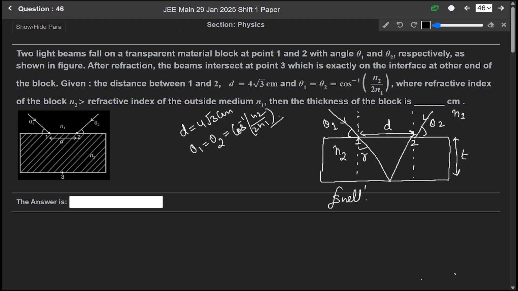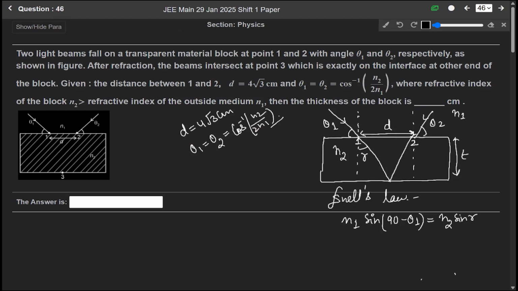So from Snell's law, n1, the outside medium refractive index, n1 sine (90 minus theta 1) equals n2 sine r. And we know that sine (90 minus theta) is cos theta.